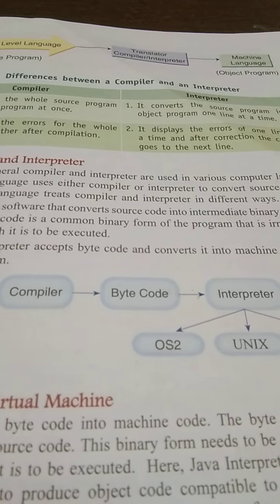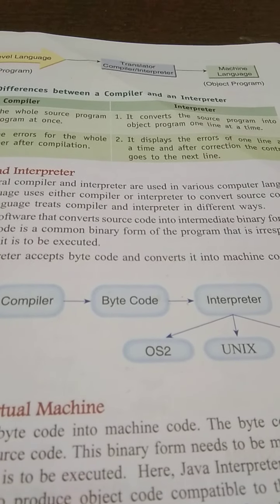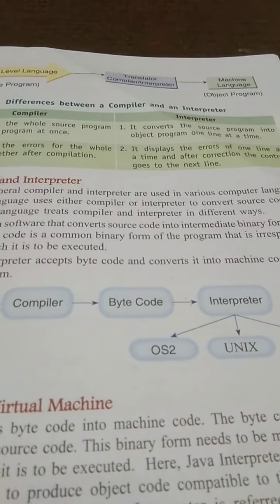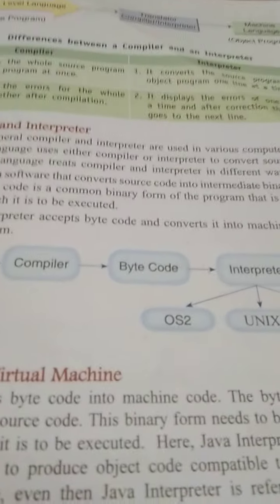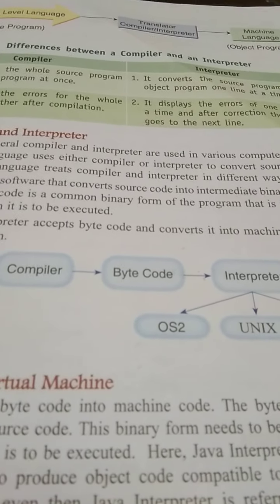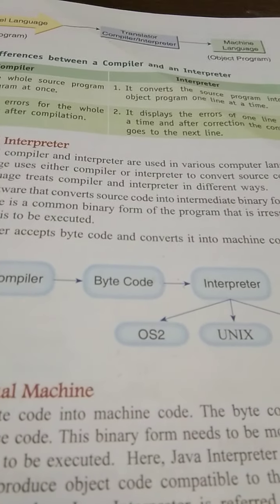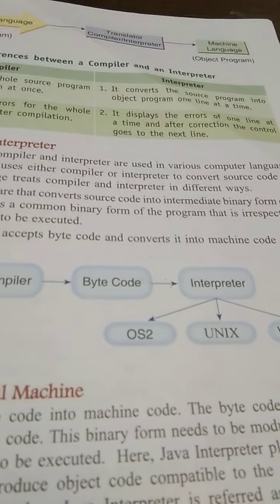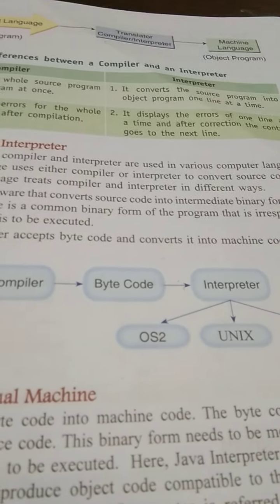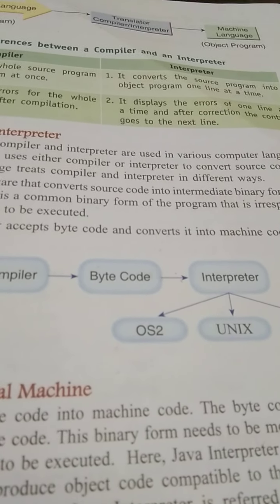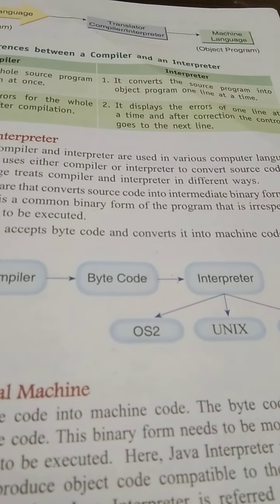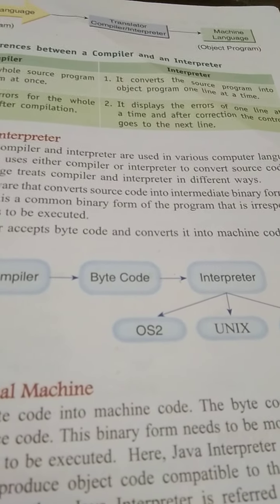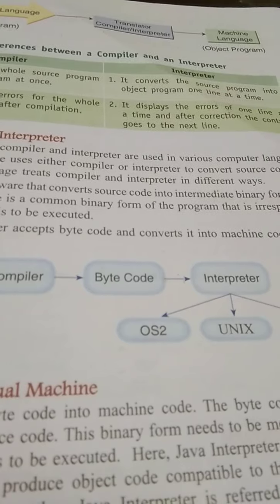Now bytecode will go to n numbers of machines. I mean to say, any machine, be it Macintosh, be it any other machine, all types of machines can run the bytecode. So that's what makes the Java code or Java language machine independent.